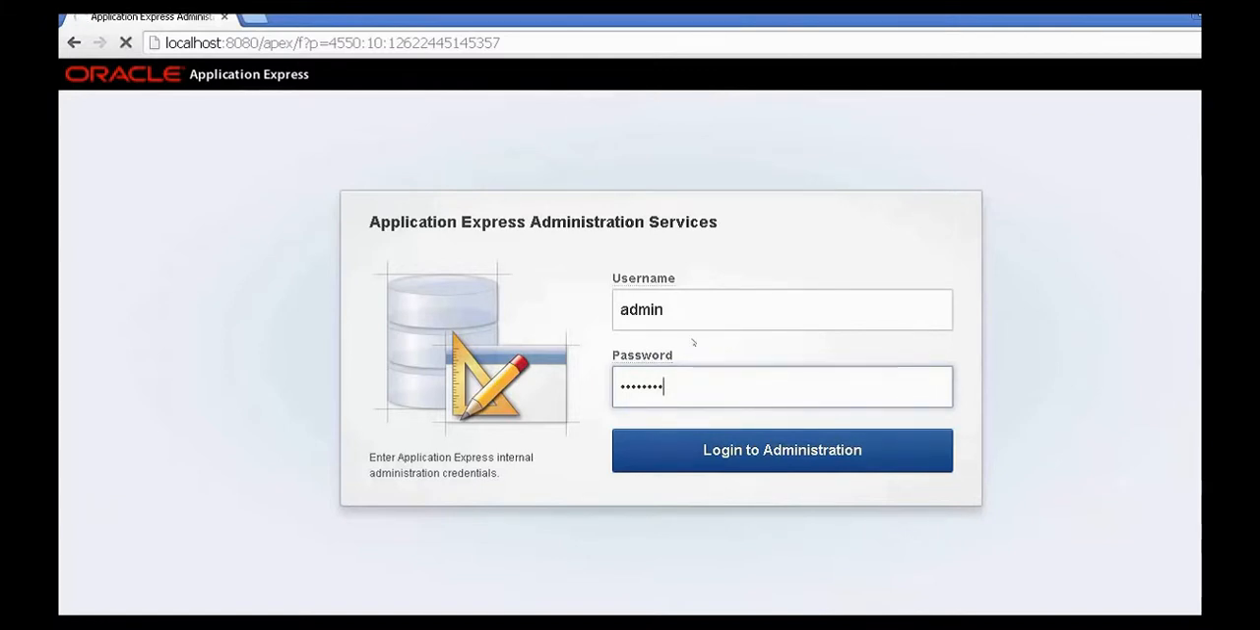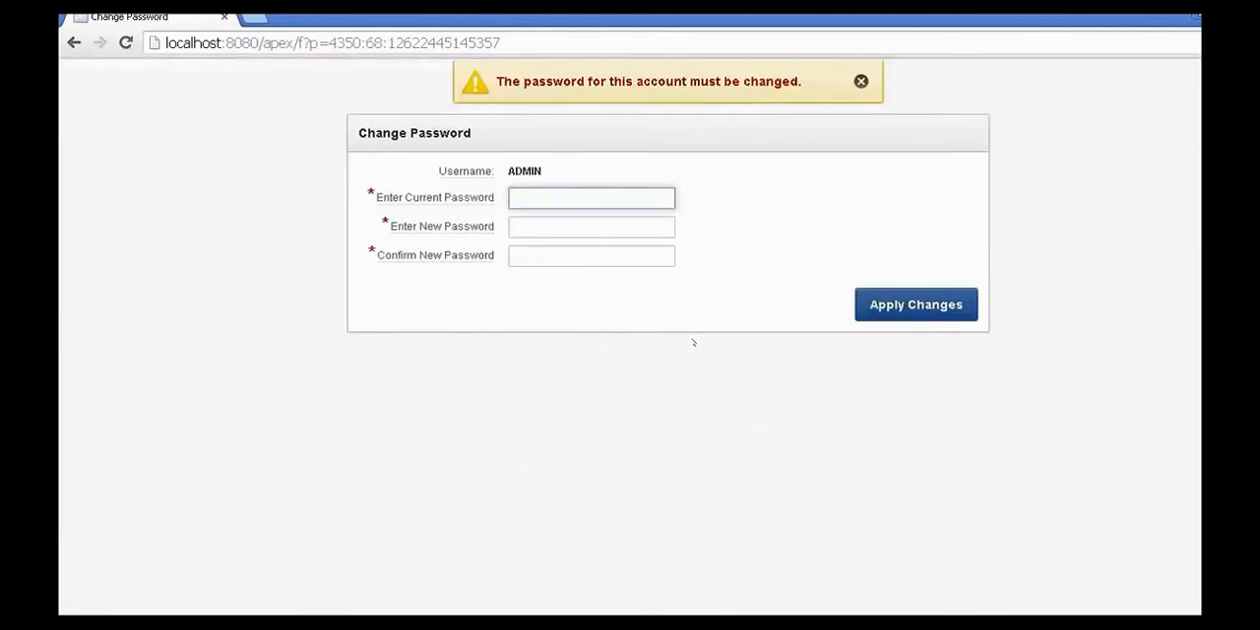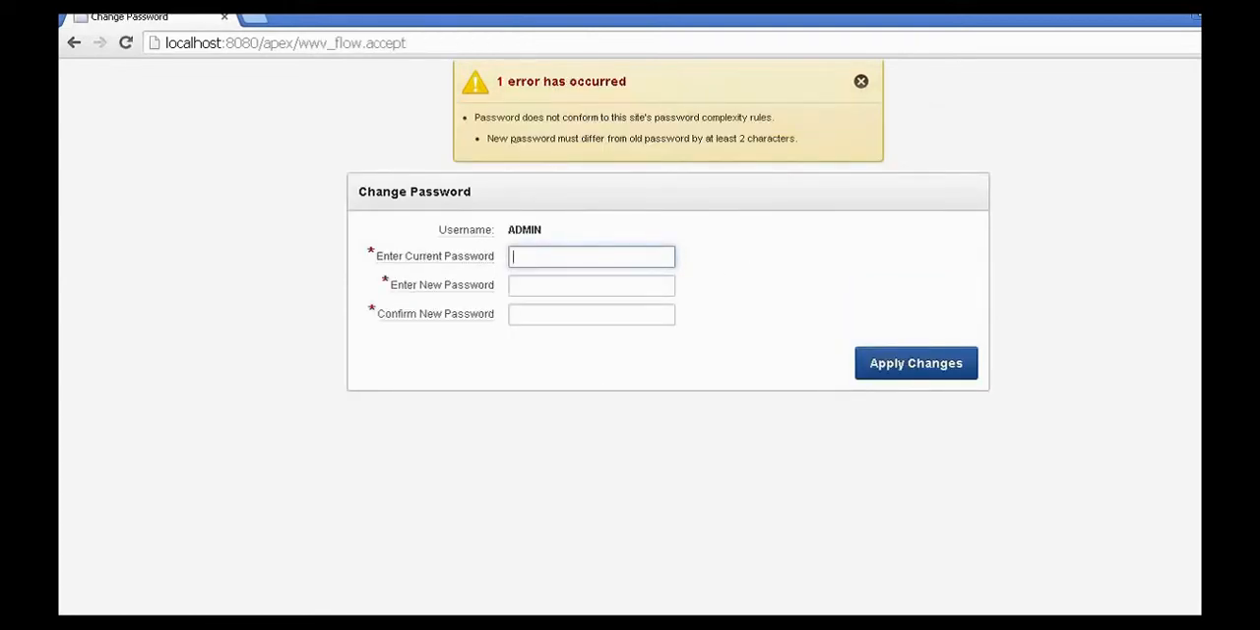So since it's your first time logging in, you will be prompted to change the password. So make sure that you change the password. And while you change the password, make sure that the password complies to the norm, which is to make sure the new password at least differs by 2 characters from the old password.